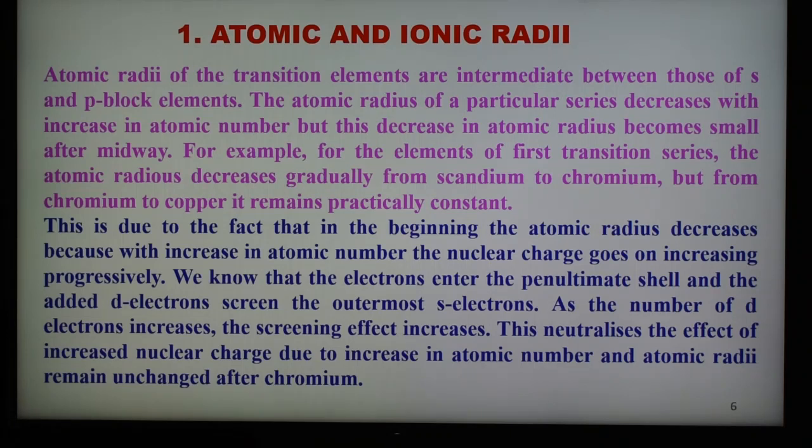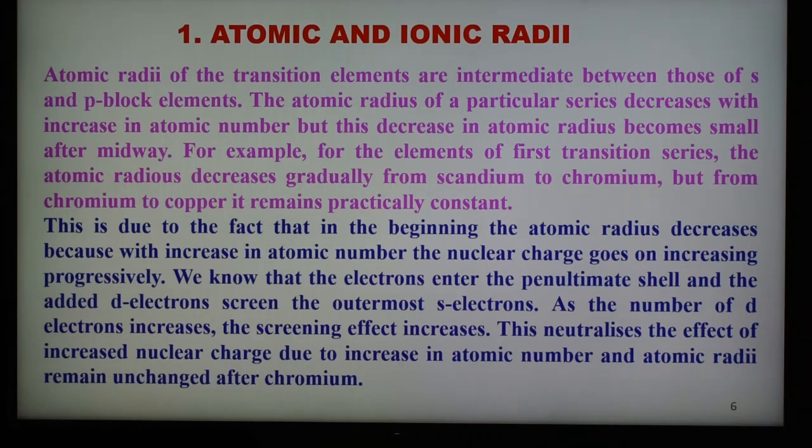As we go from top to bottom in a group, the atomic or ionic radii increase because the number of shells increases and the force of attraction decreases. So with the increase of atomic number, size decreases in the period and increases in the group.